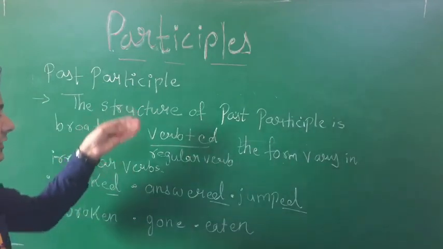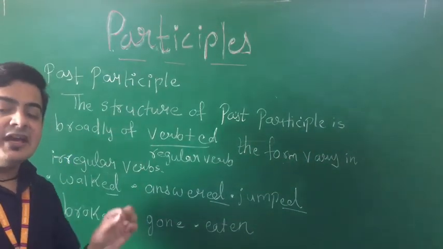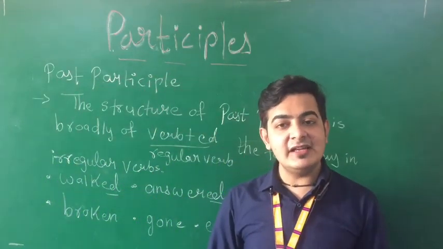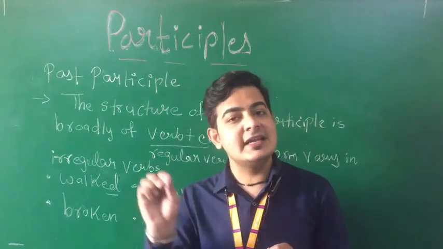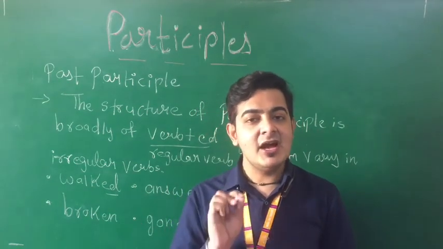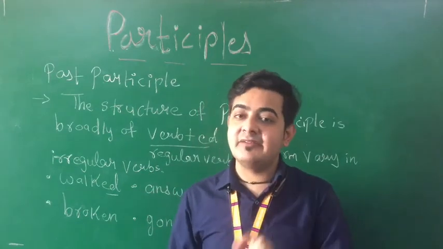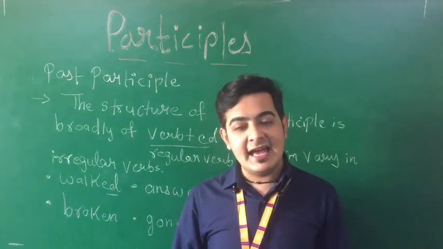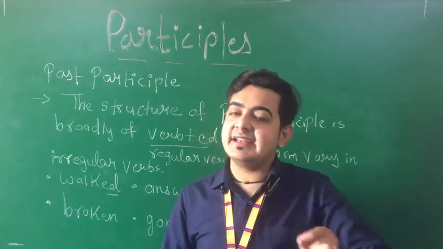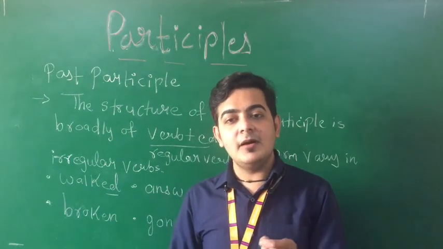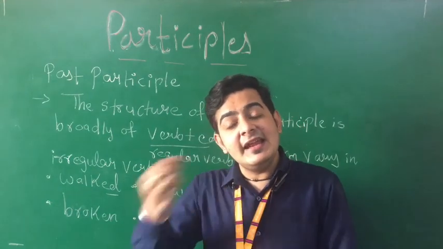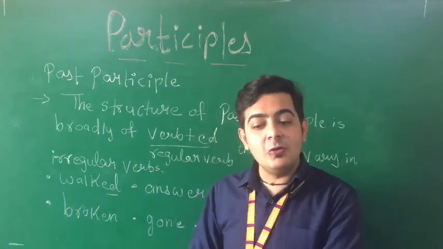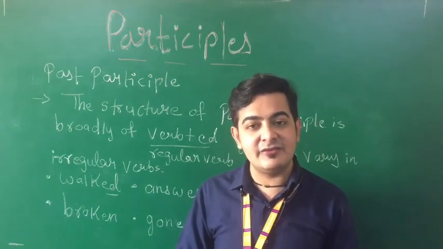Right, students? So these are the participles we have. If we want to identify the present participle, what will we do? We have to identify verb plus ing. But when it comes to the past participle, what do we have to identify, students? Yes, verb plus ed when it is a regular verb. With the irregular verbs, the verb form will be different, right? I hope you all have understood these participles carefully.